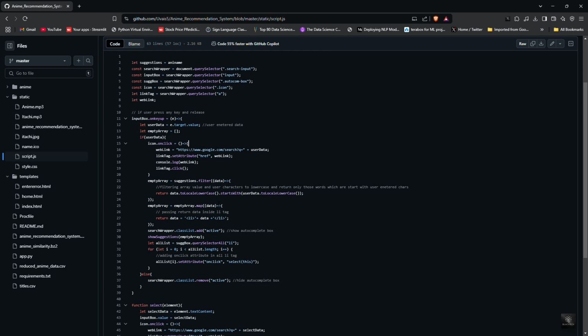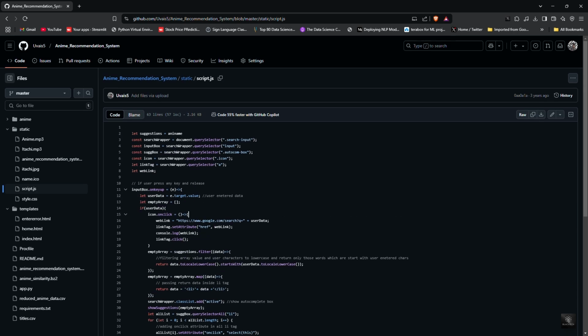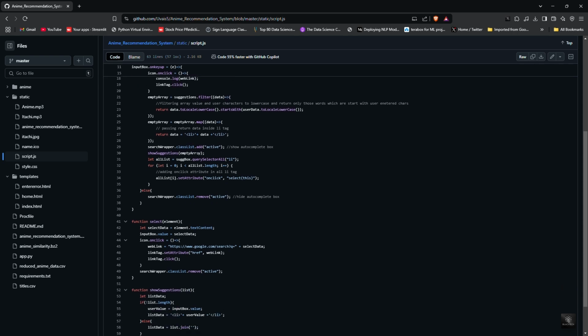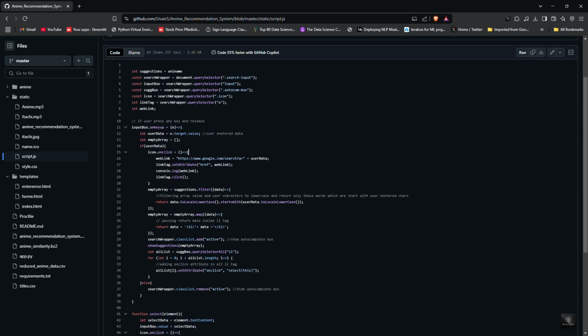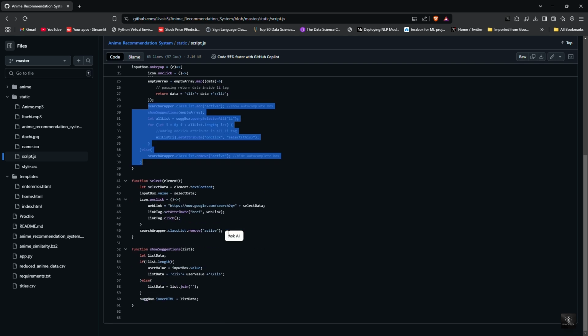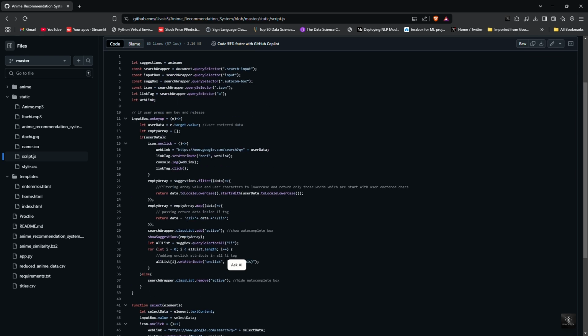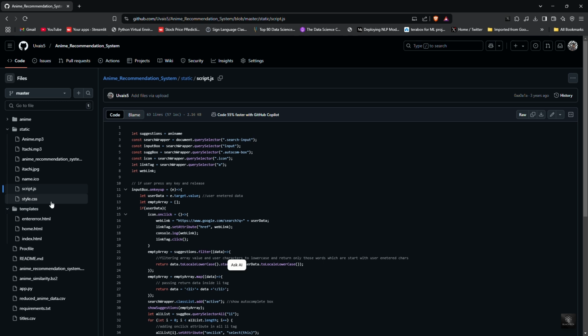One of the most important parts of our web app is providing live anime title suggestions as users type in the search bar. This is done using AJAX in script.js. How does AJAX work? User starts typing in the search bar. AJAX sends the input to the server without refreshing the page. Flask processes the request. It searches for matching anime titles. Suggestions appear instantly. The matching titles are displayed as a drop-down list. Images in the static folder are used to make the website look visually appealing. And that's how our anime recommendation system works.